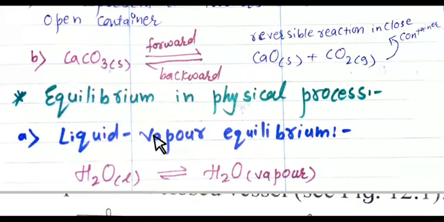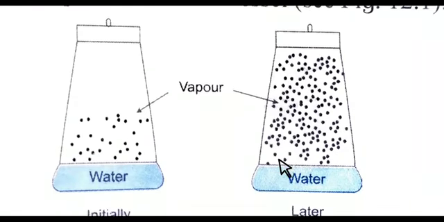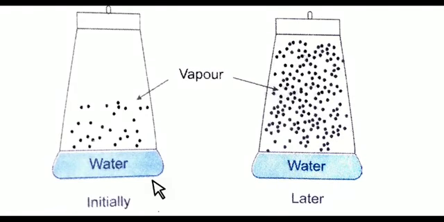And the first example in this is liquid-vapor equilibrium. As you have seen in the reaction H2O liquid converting into H2O vapor, just see the flask initially and later. What happened at the starting? Initially, practically there is no vapor in the vessel. As you have seen in the container, there is no vapor, which means evaporation has not started here.